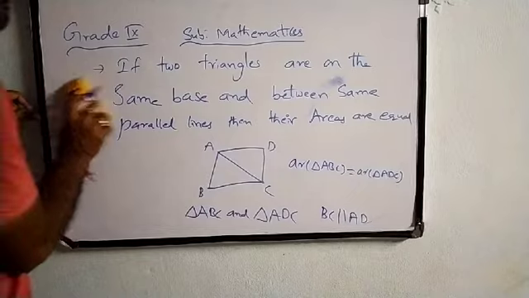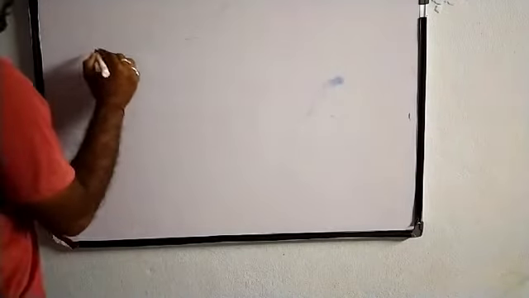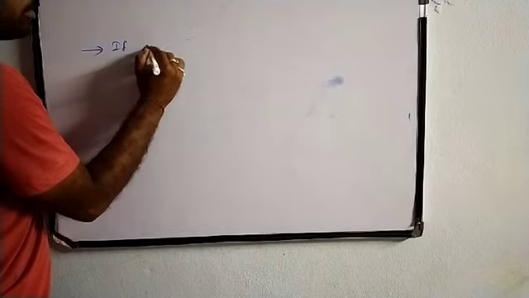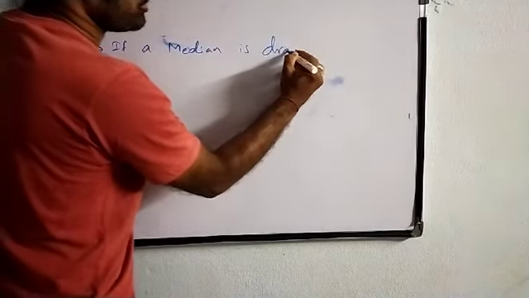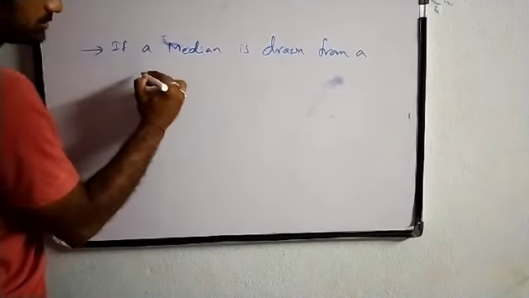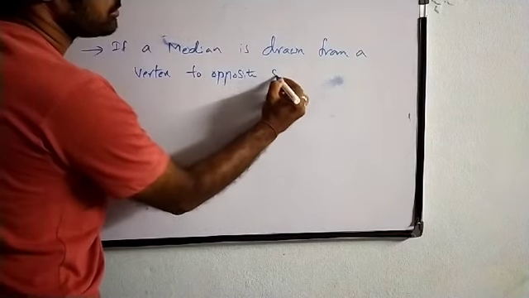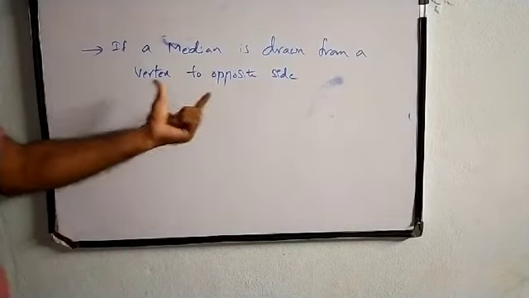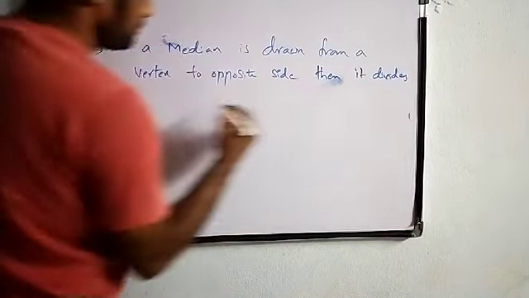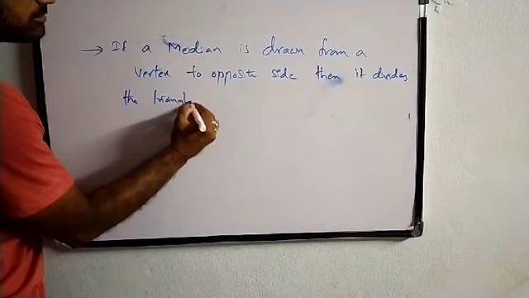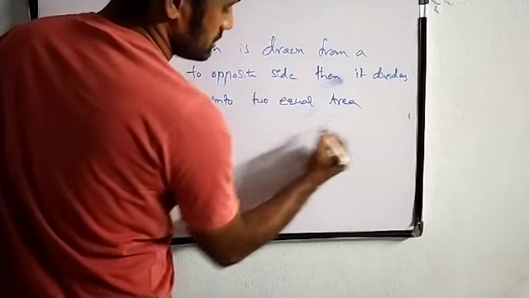Next, another important thing, the second point: if a median is drawn from a vertex to the opposite side, then it divides the triangle into two equal areas. So the triangle will be divided into two triangles of equal area.